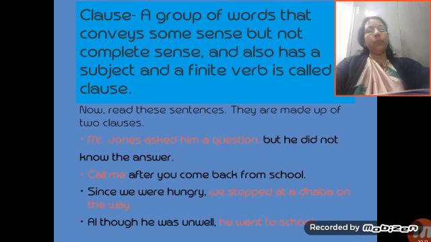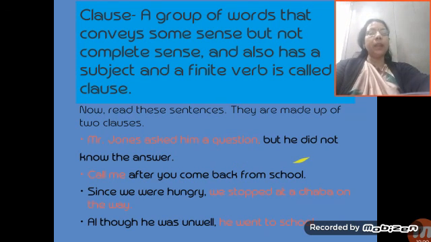Like, but he did not know the answer. They depend on these clauses. Mr. Jones asked him a question is the main clause and they depend on this clause. So they are said to be subordinate or dependent clauses.